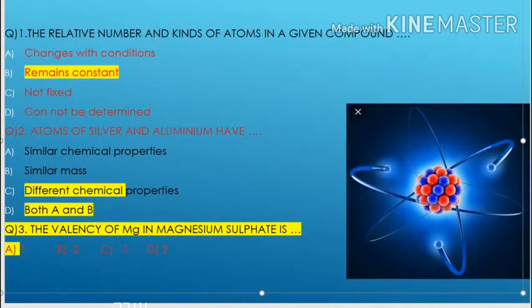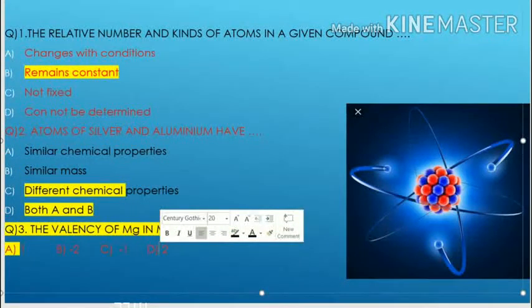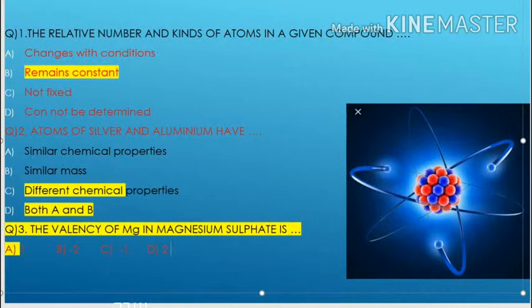Okay, and the third question is the valency of magnesium in magnesium sulfate. The valency of Mg in magnesium sulfate. What is the formula of magnesium sulfate? It is MgSO4. Mg is +2 and sulfate is -2. And here they are asking about Mg, the valency of Mg is +2. So D is the correct option.